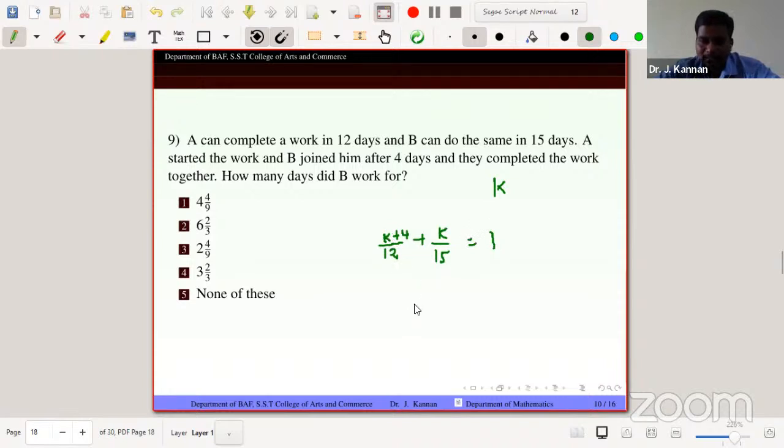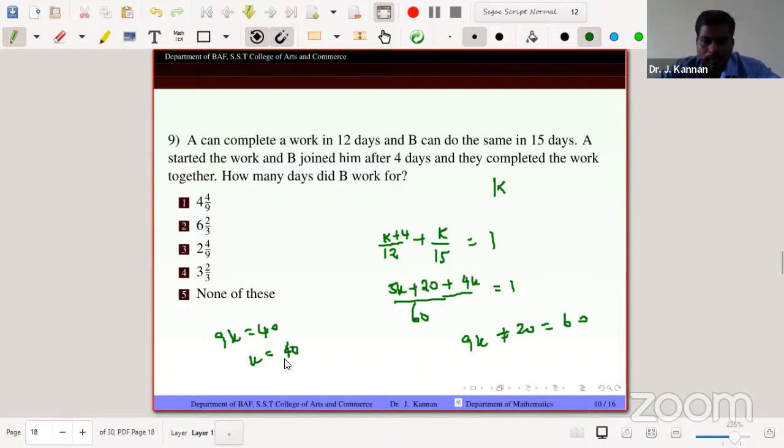Therefore, the LCM is 60. So multiply by 5: 5K plus 20 plus 4K equal to 1. Multiply both sides by 60. So 9K plus 20 equals 60. So 9K equals 40, so K equals 40/9. That is 4 times 9 is 36, and the remaining 4/9. So as a mixed fraction, 4 and 4/9 days. B works for that long. So the answer is A, the first option.